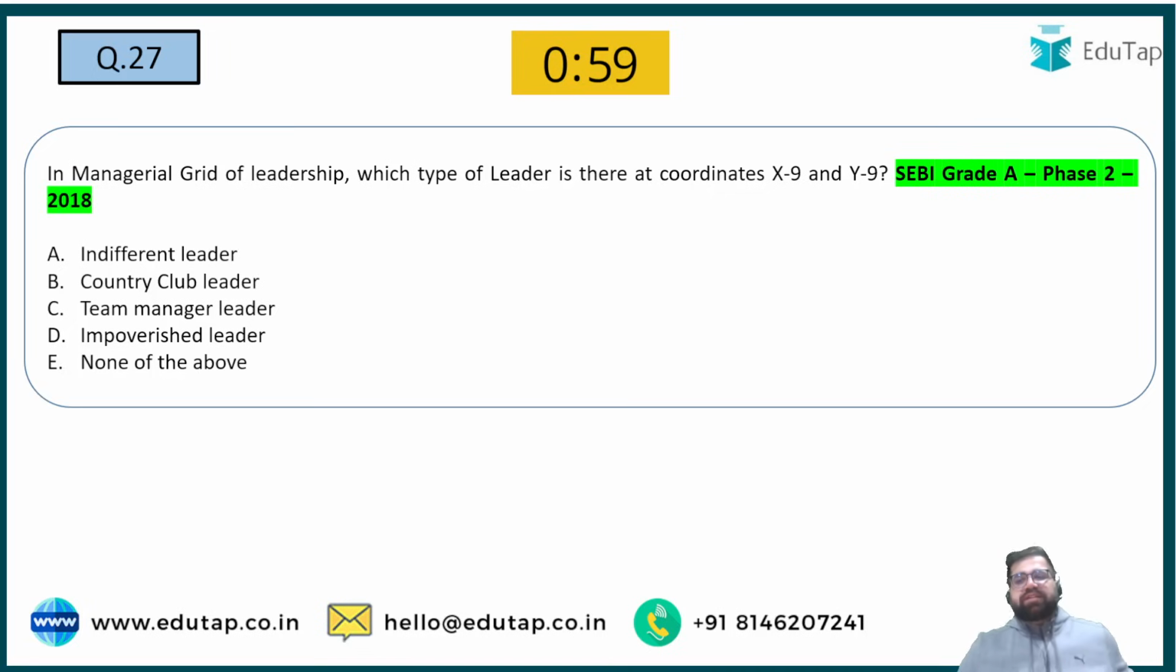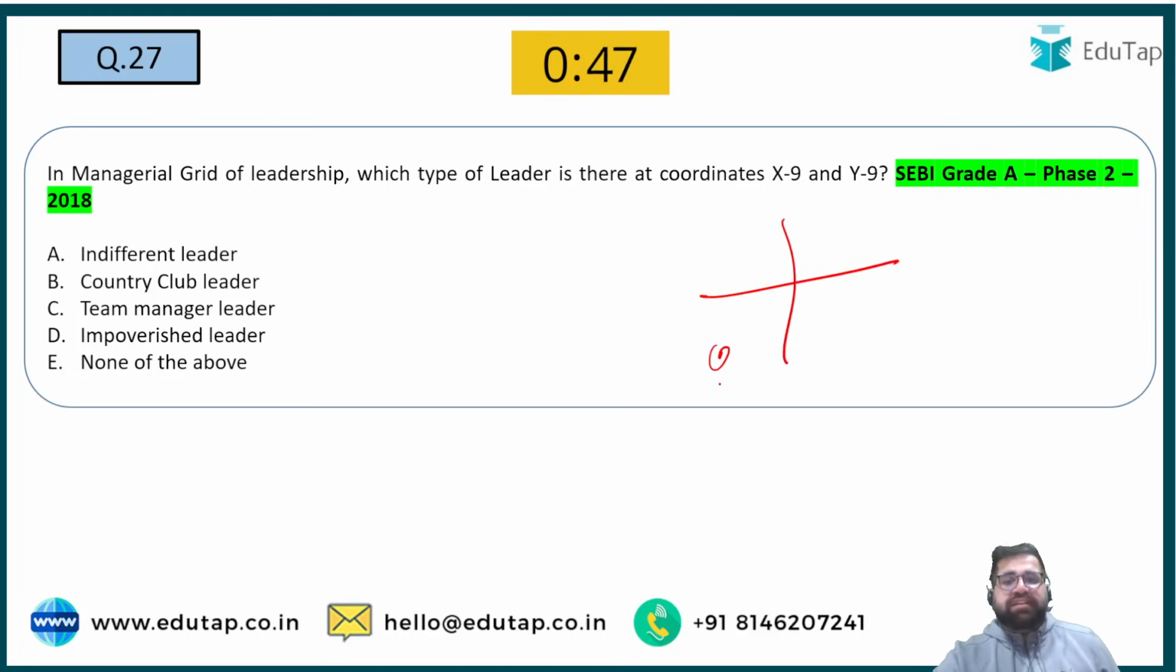Question number 27 is a previous year question. In managerial grid of leadership, which type of leader is there at coordinates 9, 9? So we all know the management grid, right? You have improvised style, which is 1, 1. You have task management 9, 1. You have country club manager 1, 9. Then you have middle of the road 5, 5. And then you have team 9, 9. So my answer will be team.